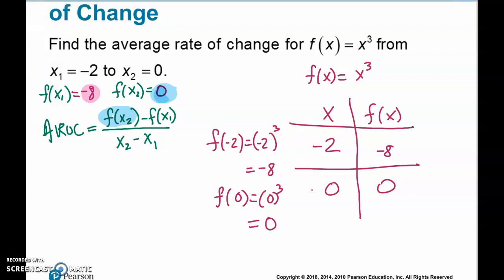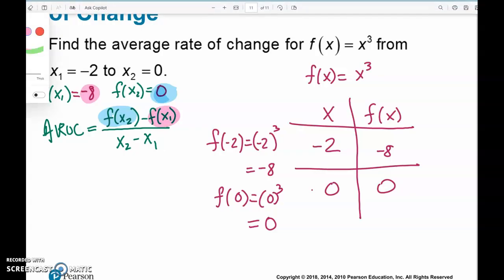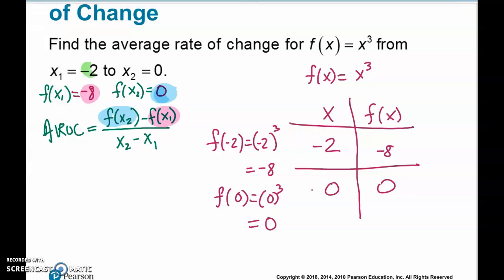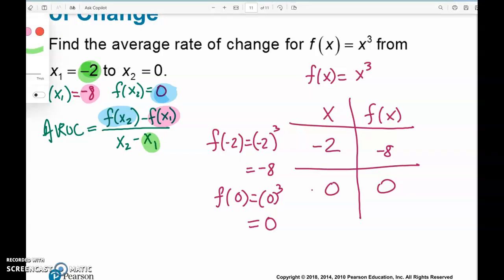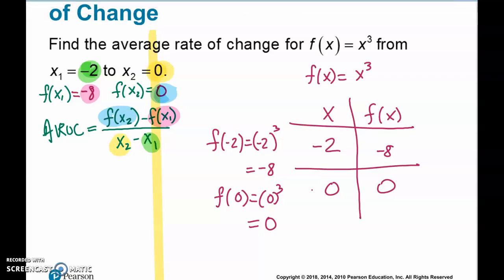Here is the function at x sub 1. It's -8. That's going to go here. Here is x1. That's going to go in place here. And lastly, here's x2. And that's going to go here. So I'm going to plug all of that in.